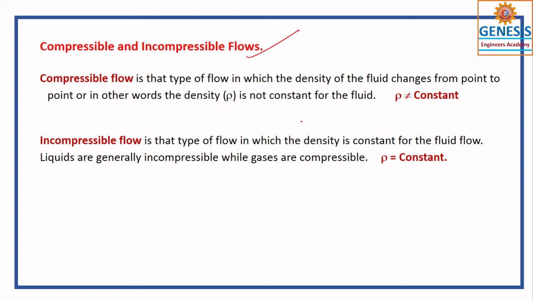So that is called compressible. That means the density keeps on changing. So mass is equal to rho a v. So this is okay. So what about this?